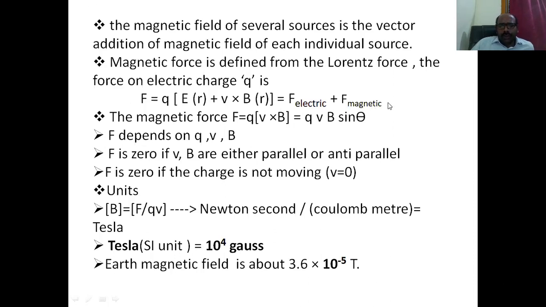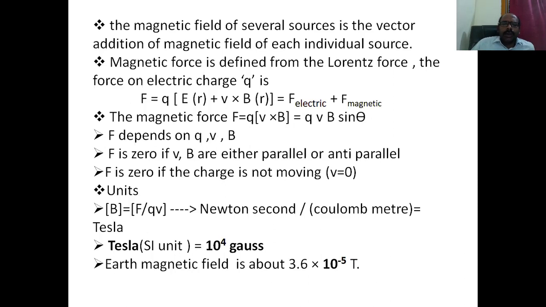So the corresponding magnetic force is F equal to Q into v cross B, with v and B as vectors and Q as a scalar. Since it is a cross product, the magnitude is Q v B sine theta, where theta is the angle between v and B. From the above equation, it is clear that the force depends on the magnitude of the charge and the polarity of the charge, whether it is positive or negative.